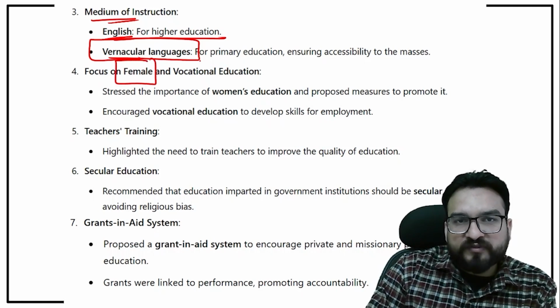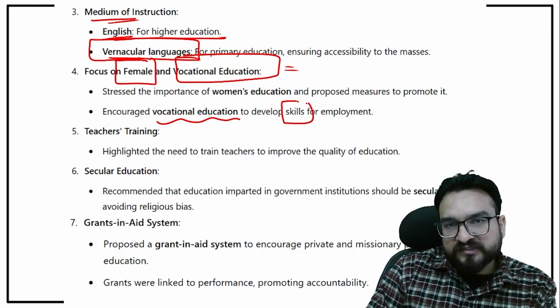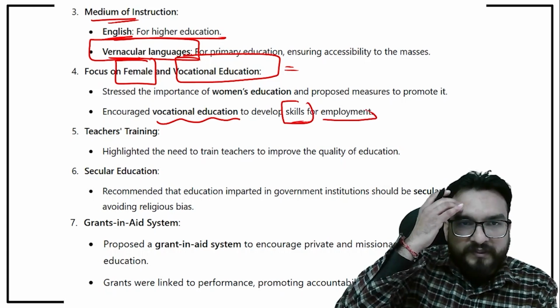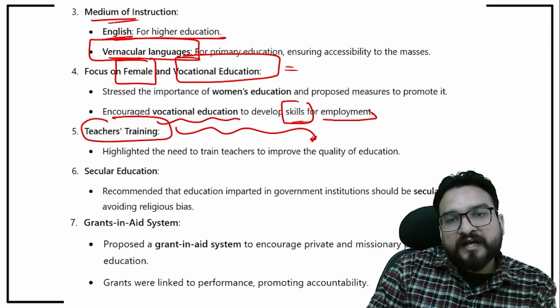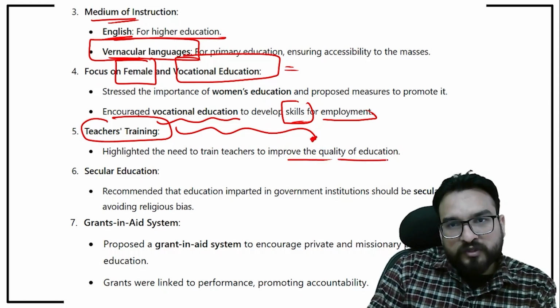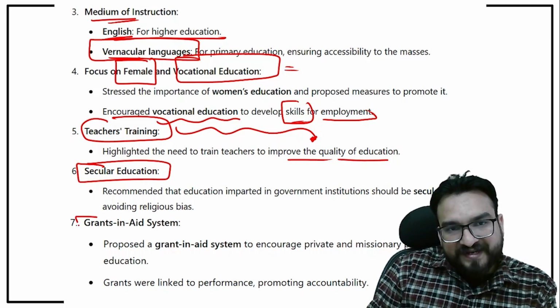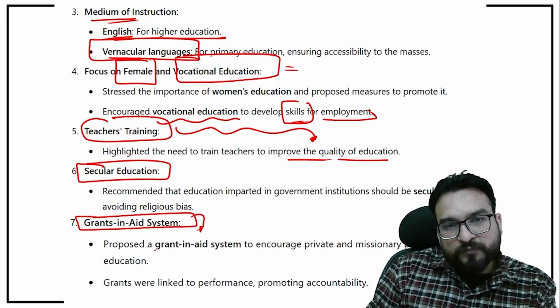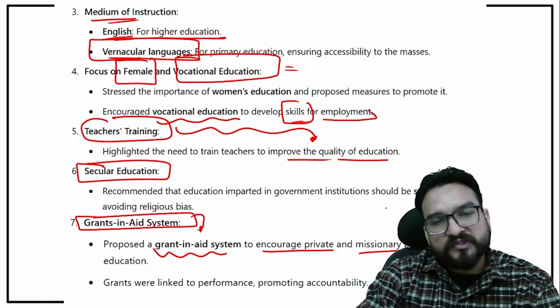He focused upon female and vocational education too. Vocational education means skills which are required for employment. He focused upon teachers' training too, and that should be in the vernacular languages too, to improve the quality of education. Secular education should be provided. The grants-in-aid system was introduced. He proposed a grants-in-aid system to encourage private and missionary participation in education.